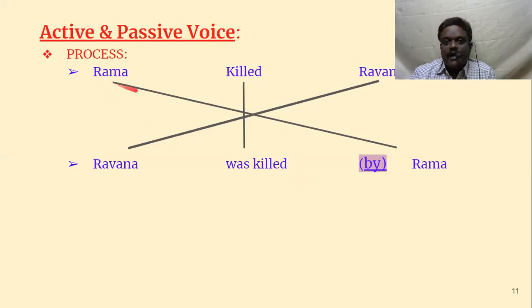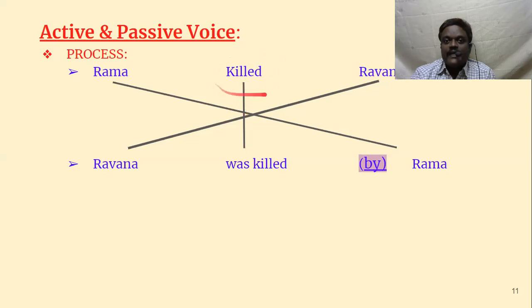See, active form: Rama killed Ravana. So what do we have to do now? This is subject, this is verb, this is object. You should be able to identify what is subject, what is verb, and what is object. First you identify the verb. That is more important. Don't go to the subject and object first. First you convert this verb into passive verb.